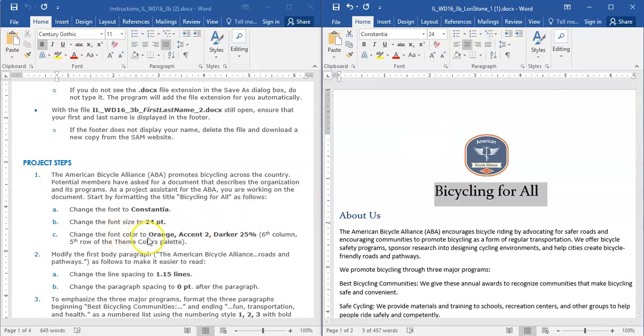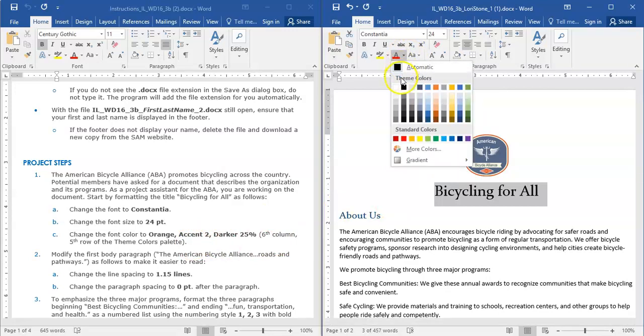Change the font color to Orange, Accent 2, Darker 25%. And then here it gives us the location of where we would find that. So we're going to do font colors. The theme colors are right here, and it is an orange, Accent 2, Darker 25%.